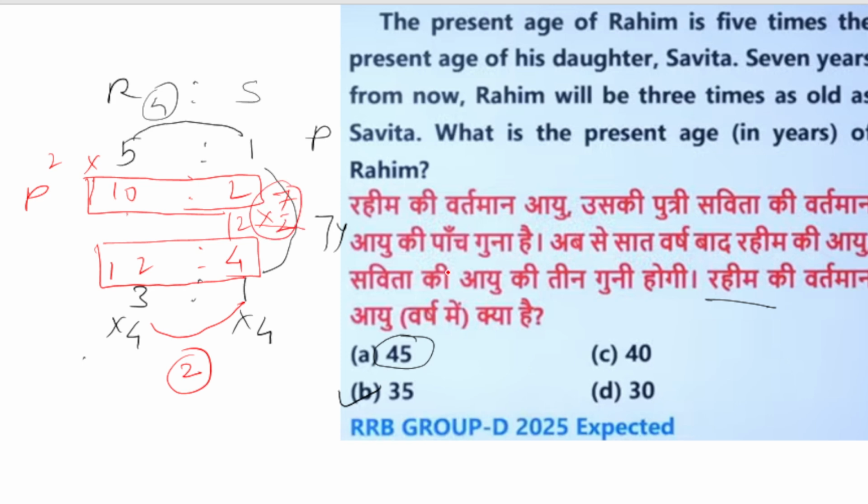What they are asking is Rahim's present age. Rahim's present age is 10 in the ratio, so we multiply 10 by 7 by 2. 2 fives are 10, and 5 sevens are 35. It means Rahim's present age is 35. In both ways you can solve this question.